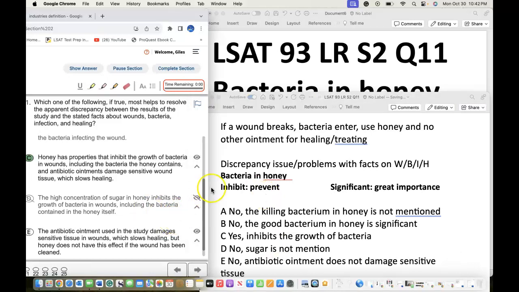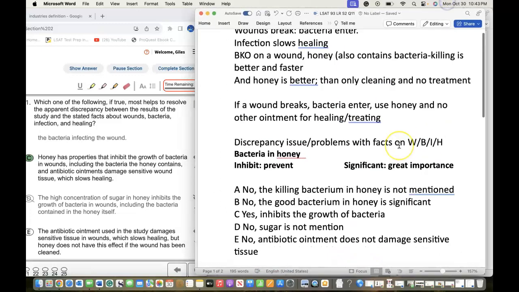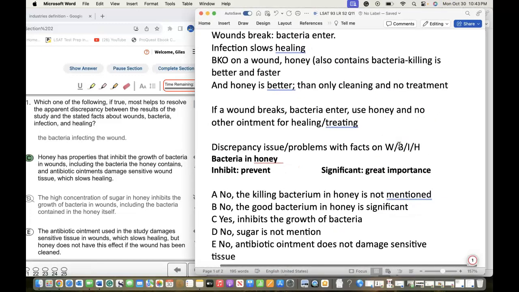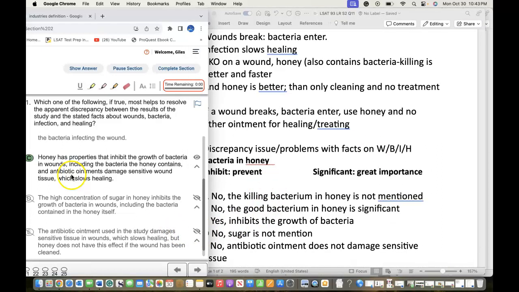E. The antibiotic ointment used in the study damages sensitive tissue in wounds, which slows healing, but honey does not have that effect if the wound has been cleaned. No, antibiotic ointment does not damage sensitive tissue here. So, with this information here, I'm going to go ahead and cross off E. C is definitely the better choice.